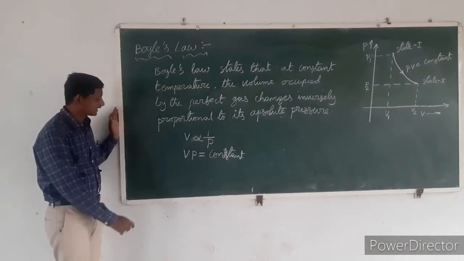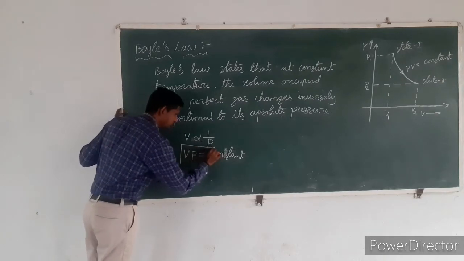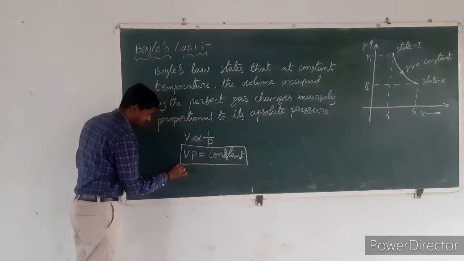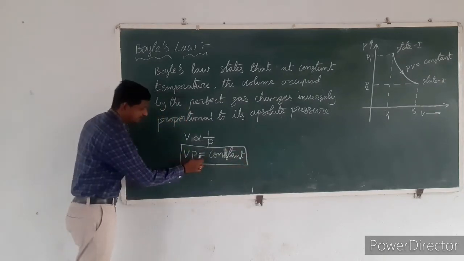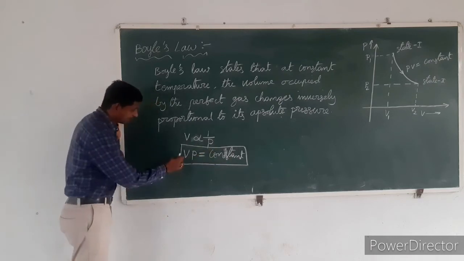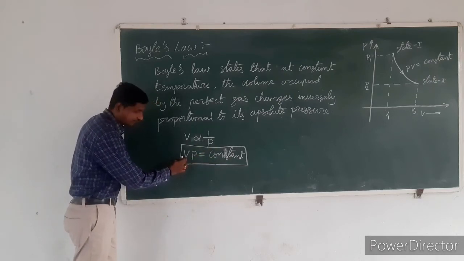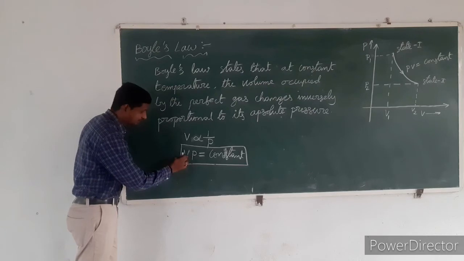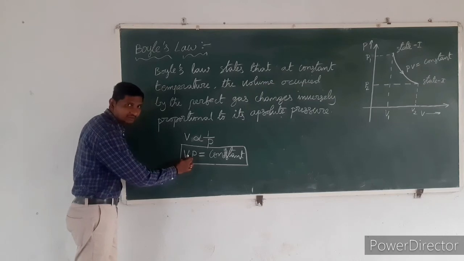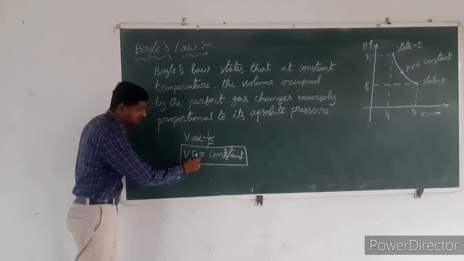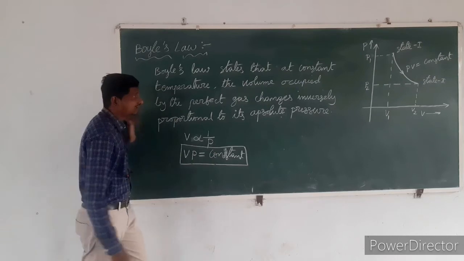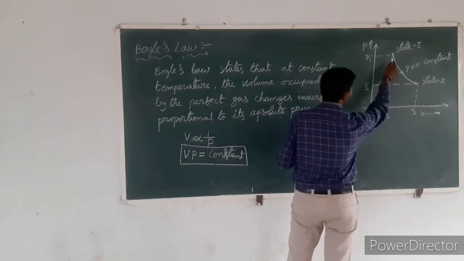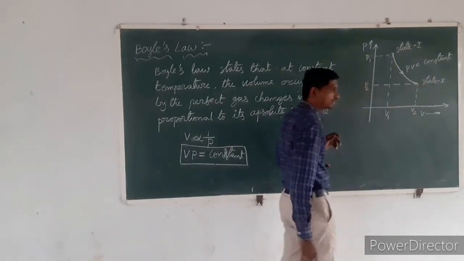So according to this equation, VP is equal to constant. That means the product of volume occupied by the perfect gas and absolute pressure of the perfect gas is always constant in between state 1 and state 2.